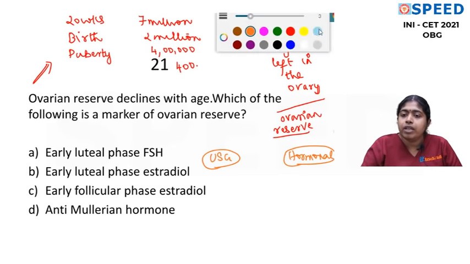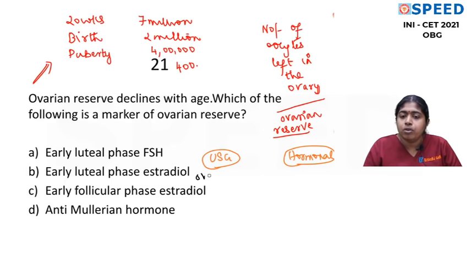In the ultrasound, we can see ovarian volume. We know that the ovary shrinks with age, so ovarian volume will decrease with age. We can see the vascularity of the ovary. Vascularity will decrease with age. I'm not going into that resistance index, pulsatility index. That's not needed for the undergraduate level at all.